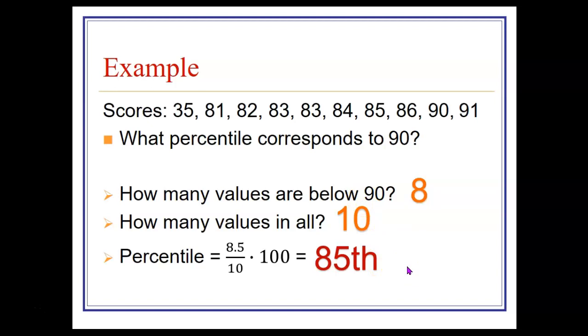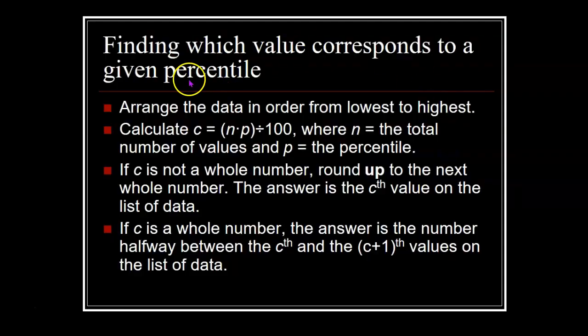Now, what about if we wanted to go the other way? Like if I said, which one of these scores corresponds to the 85th percentile? The answer would be the 90. So here's how you do that, finding which value corresponds to a given percentile. So you're going to want to start by arranging the data in order from lowest to highest, and then calculate